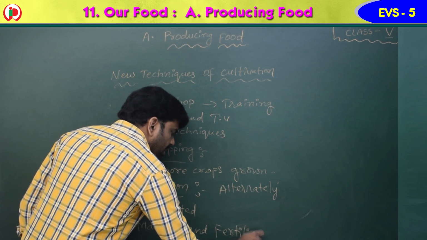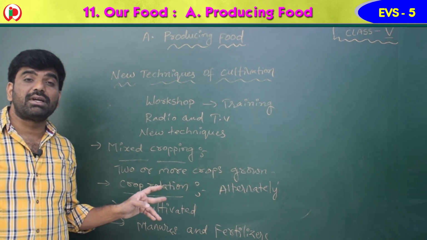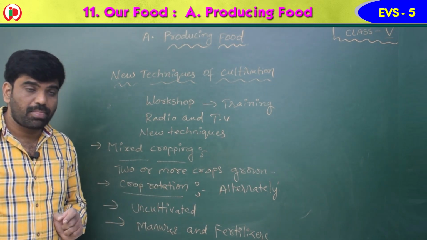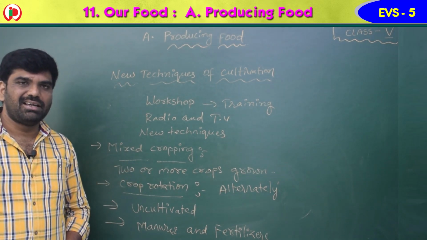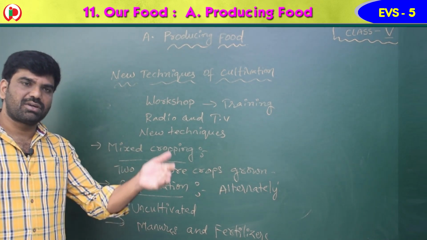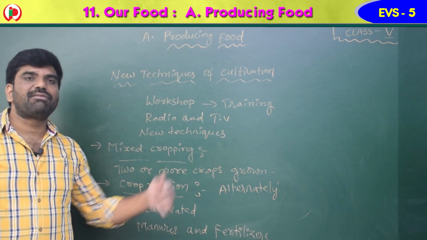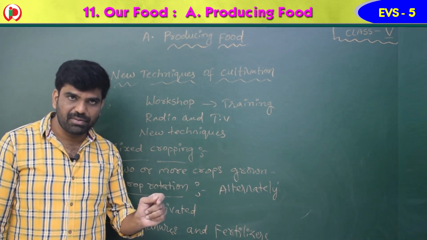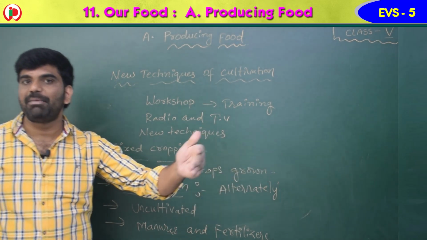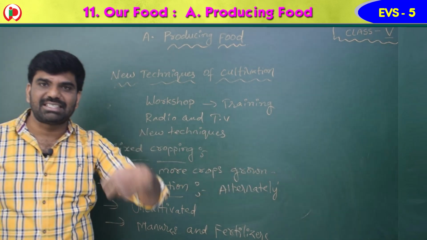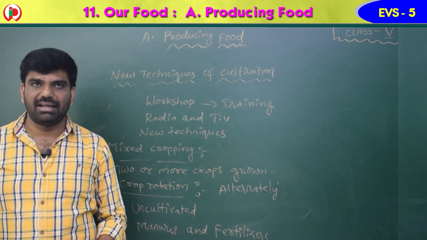So this is how they are using the new techniques. First one is mixed cropping. Mixed cropping means growing 2 or 3 crops in the same area. Crop rotation means they have to change the crop alternatively. This year if you go for rice, next year sugarcane, again rice, like that. And what is the third one? They leave the field uncultivated for a short time. If they do, what will happen? The soil will regain its fertility. And next one, manures and fertilizers should be added.